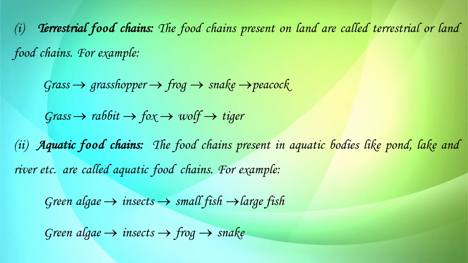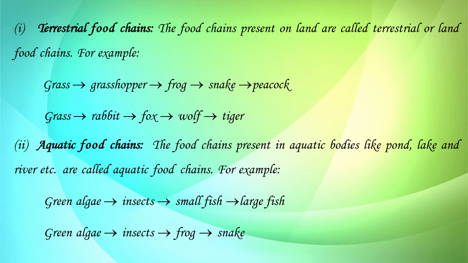For example, grass, it is present on the land, it is eaten up by grasshopper, grasshopper is taken up as food by the frog, frog is eaten up by the snake and snake by the peacock. Similarly, grass can also be eaten up by the rabbit, rabbit can be eaten by the fox, fox by the wolf and wolf by the tiger.